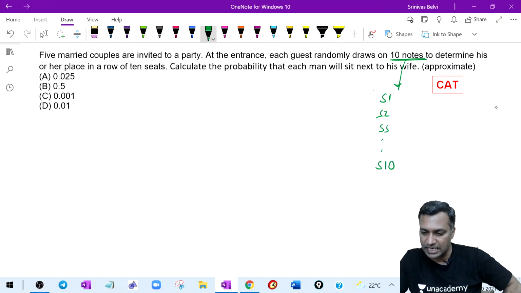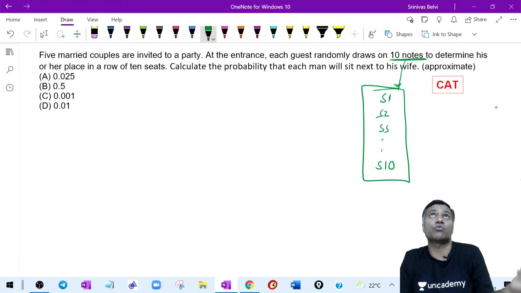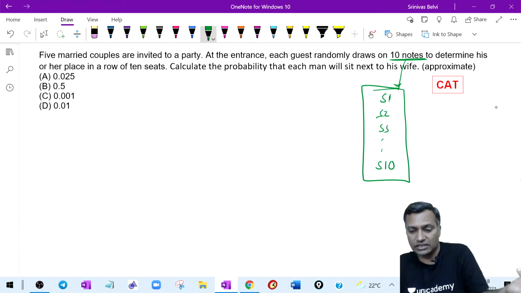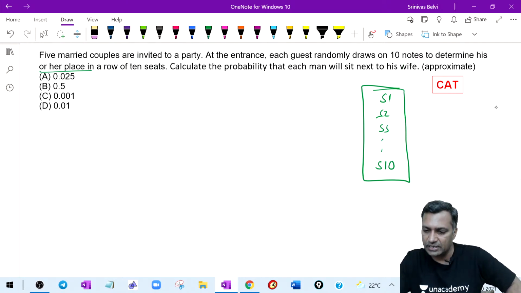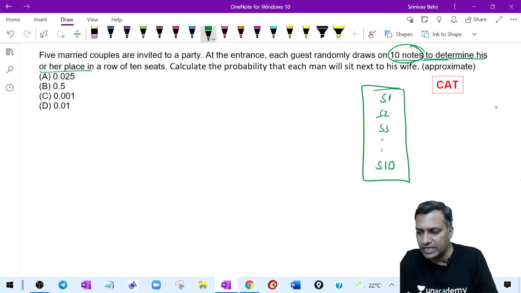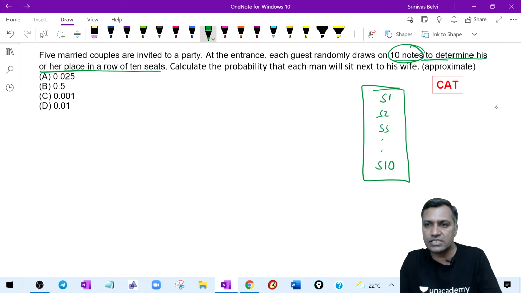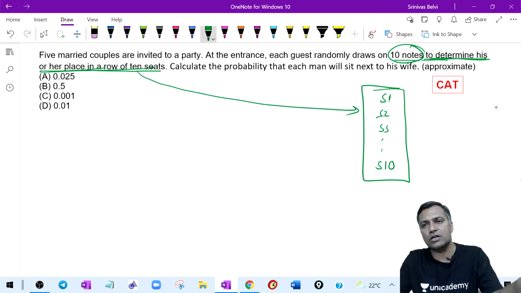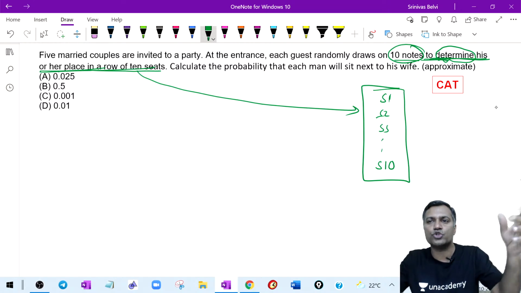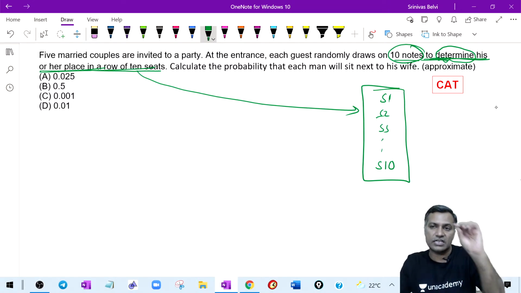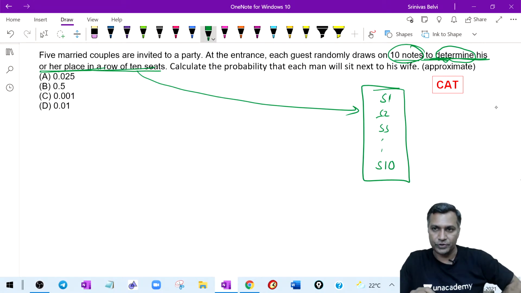Okay, any which way, seat number 10. This is what is written on the note. If you want to understand what might have been written on the note, there is no secret, nothing. These are the things that could be written on the note, so as to determine his or her place. That's what is written. He's explained it: draws 10 notes to determine his or her place in a row of 10 seats. So naturally, when you read the underlined statement, you understand that seat numbers would have been written on the note. What else could be written there? It is very clearly written. To determine where you should sit, you have to pick those notes. That is what is written on that particular note. It's not a currency note, my friend. Okay, are we all clear now?